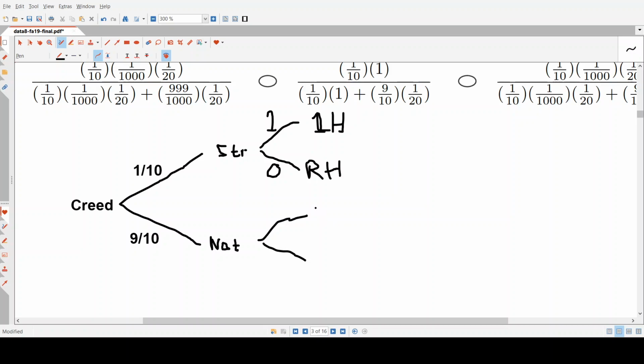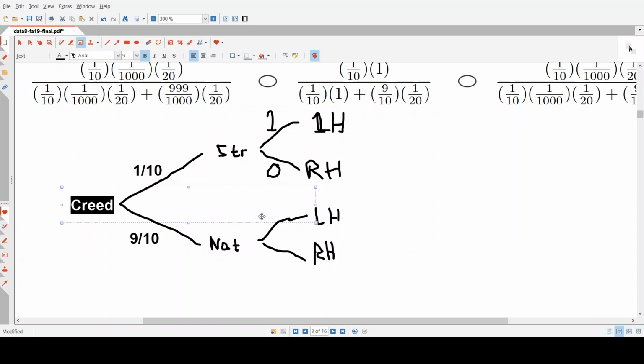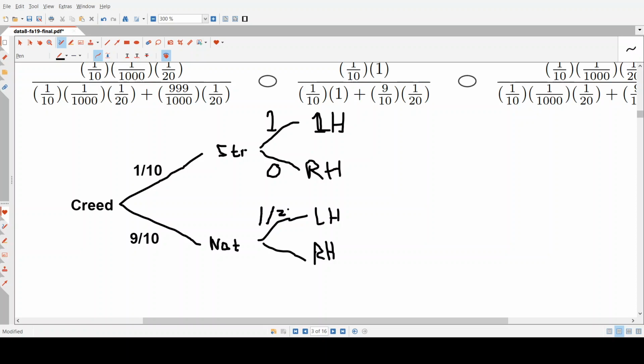Then for not the strangler, we have left-handed and right-handed again. And here, our chances are the same as before, which are 1 over 20 chance to be left-handed, and then 19 over 20 chance of being right-handed.